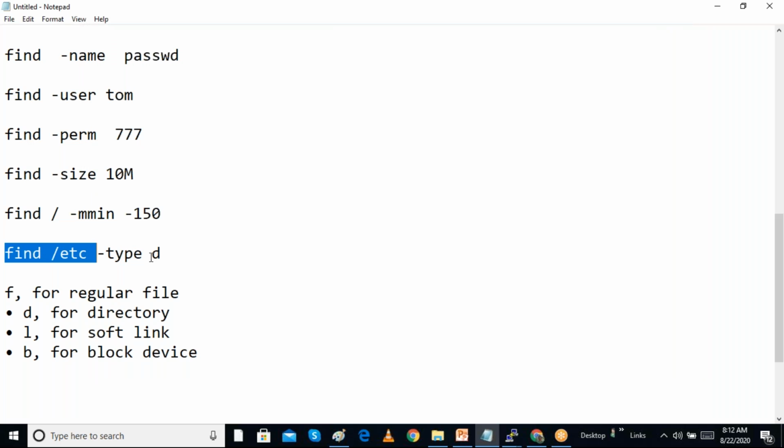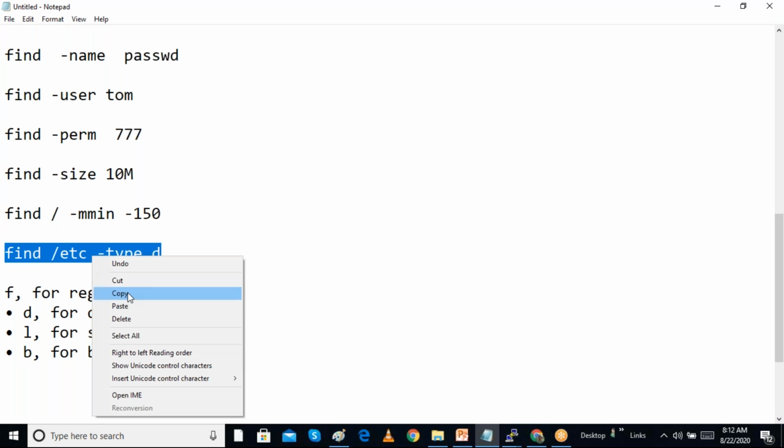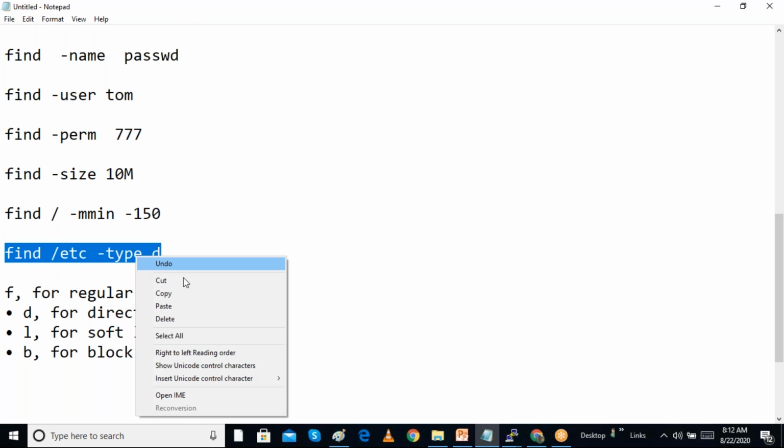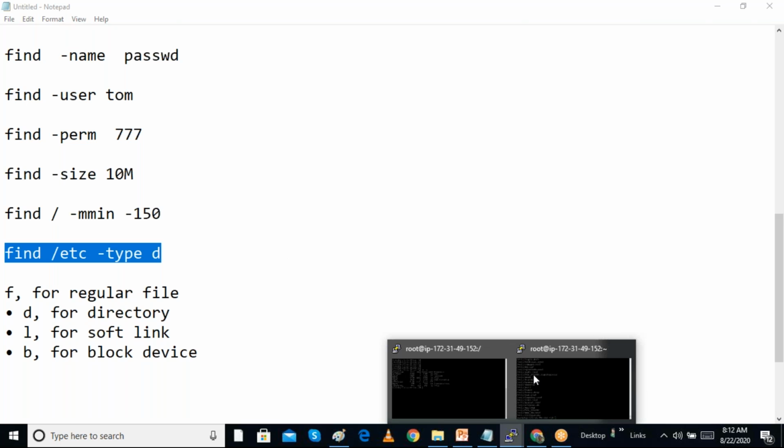Another important option is that you can search based on type. Type d means folders, it will show folders. l means link, b means block device, and -f means regular files. So based on the type we can search.